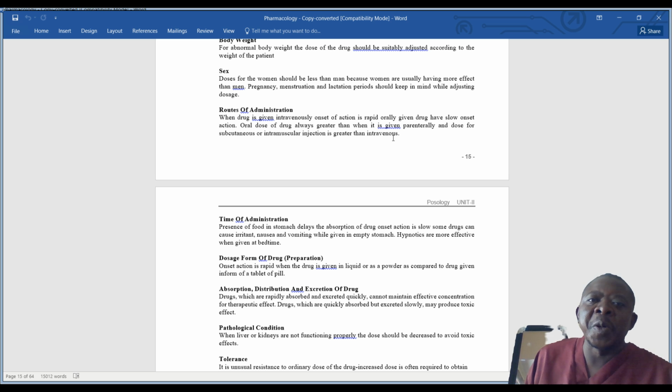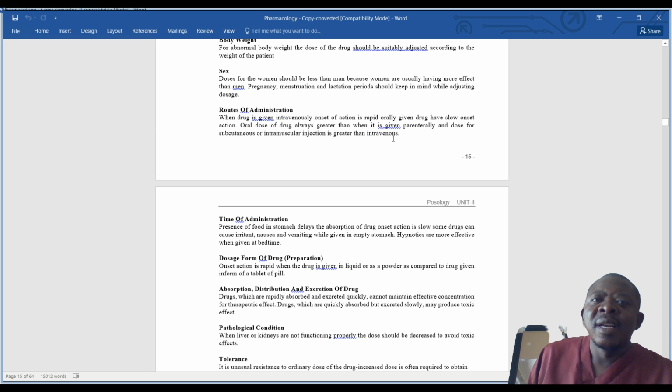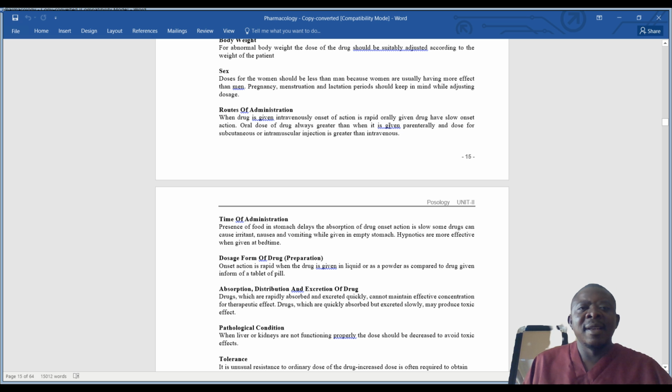So, according to the route of drug administration, we have established that when you give drugs intravenously, the action is rapid because it is available within the blood to be used by the receptor. So it's easily available. But when it is passing through the oral route or the enteral route, there is the hepatic phase where the liver has to work on the drug so that it is made available in the blood. So that affects the dosage. So according to the route of administration, to modify the effect of the drug, you give IV for rapid action.